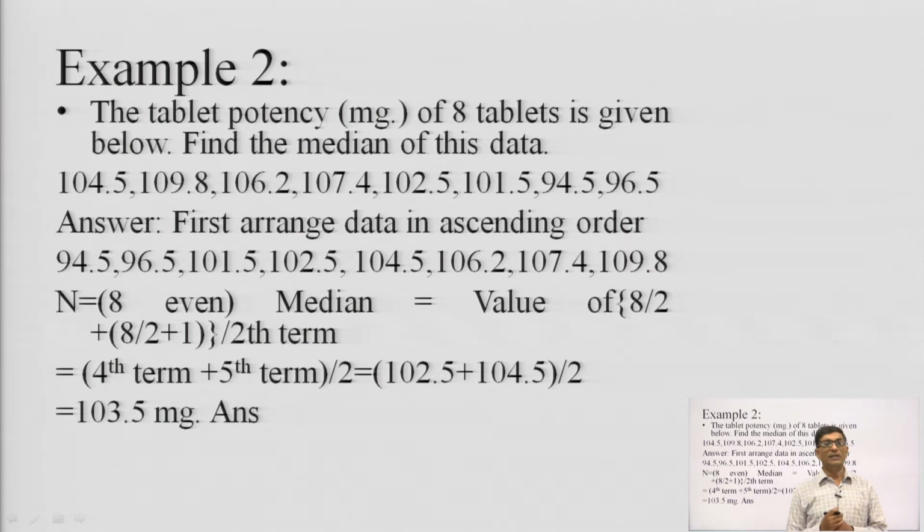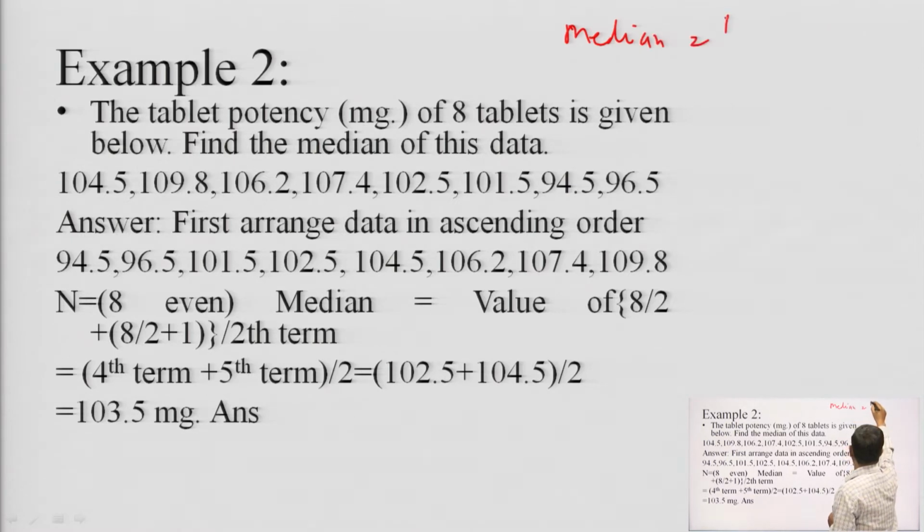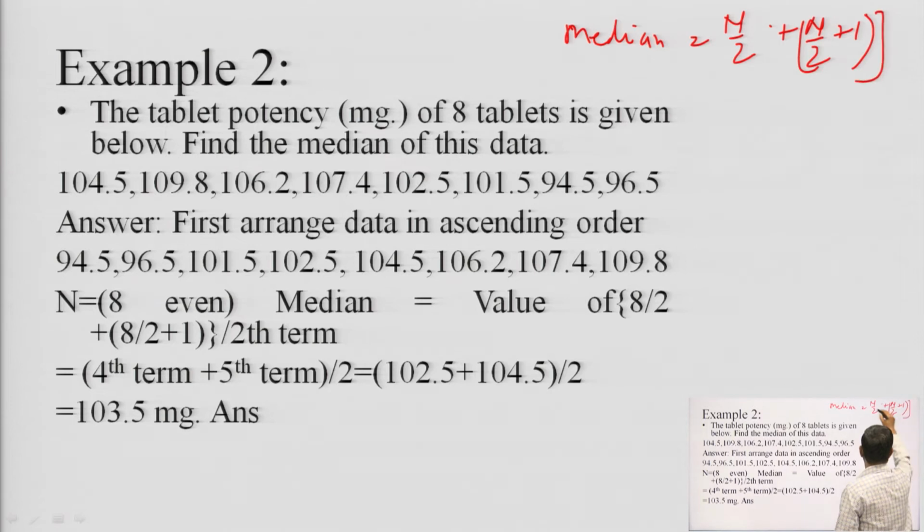In this case we apply the formula to calculate the median for an even number of observations: the median is equal to the (n/2)th term plus the (n/2 + 1)th term, divided by 2.